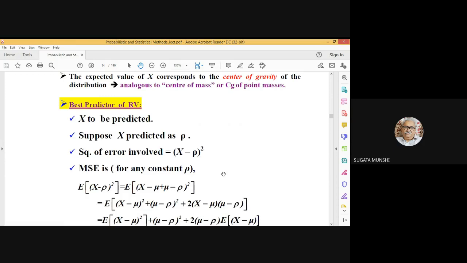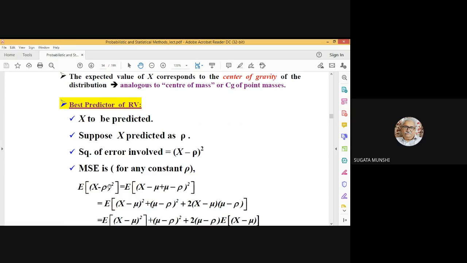So that may be called an error in prediction. All right. So square of the error, X minus rho whole squared. What will be the mean square error? Once X has been predicted as rho, rho can be treated as constant. So the mean square error is the statistical average of X minus rho whole squared.